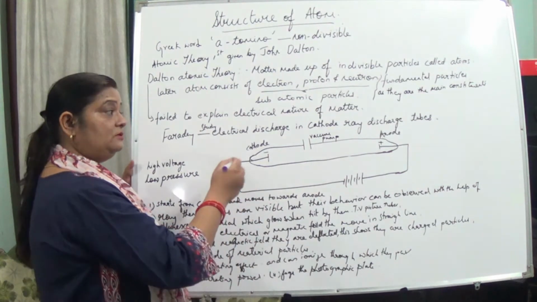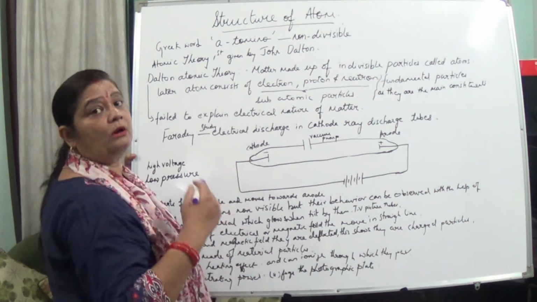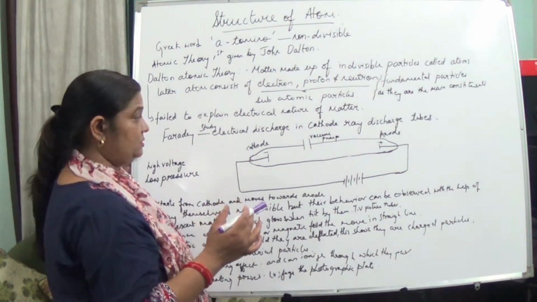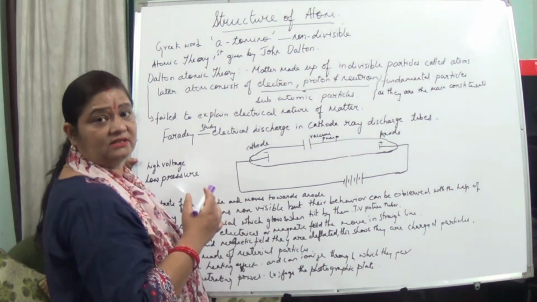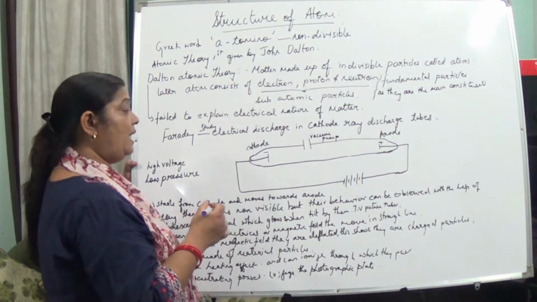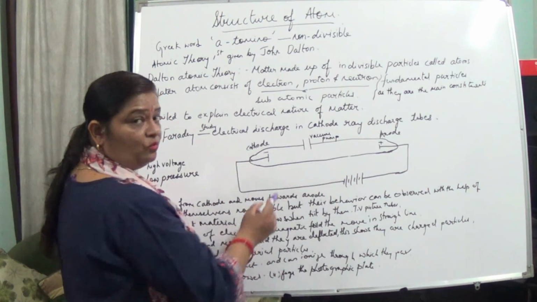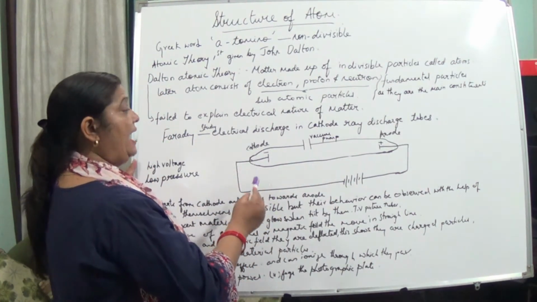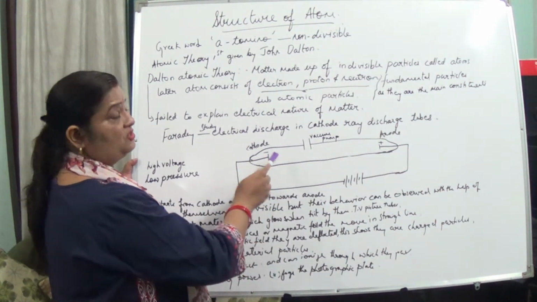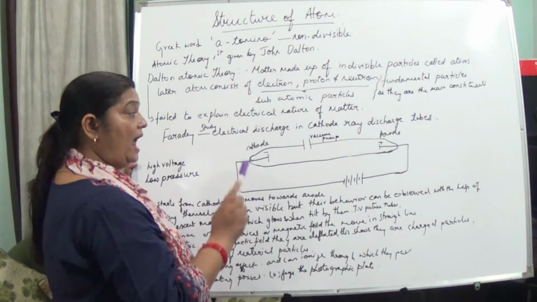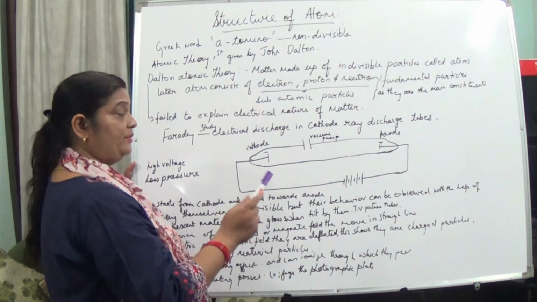First he tried the experiment in ordinary conditions, but at ordinary conditions gases are poor conductors of electricity. So he passed high voltage, and through the vacuum pump he adjusted the pressure and made it low.